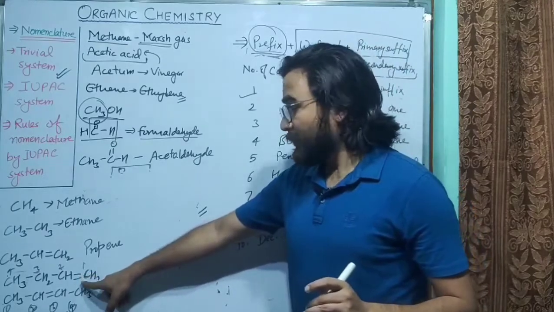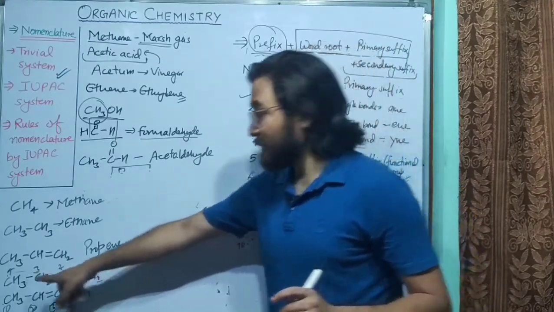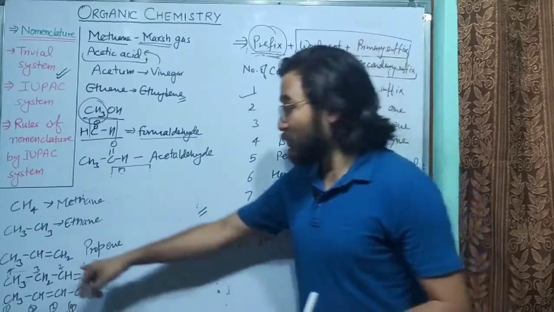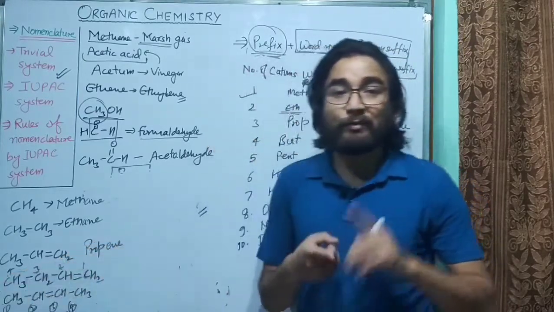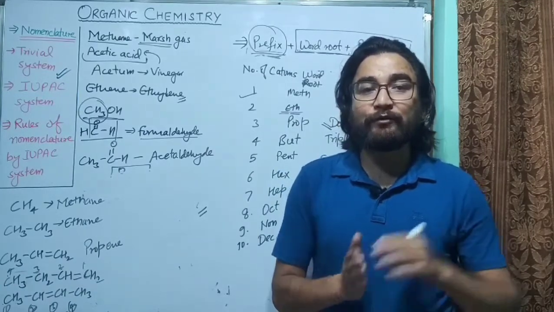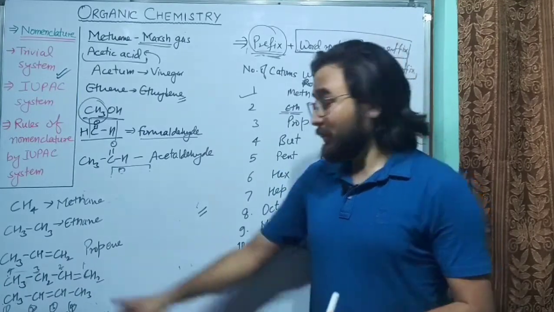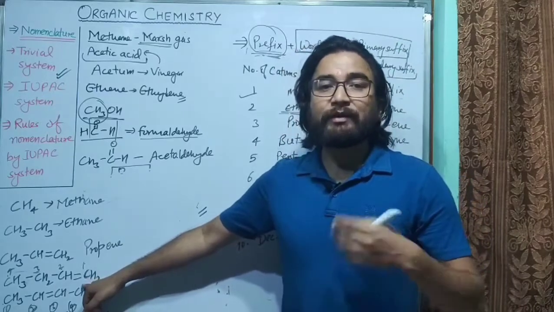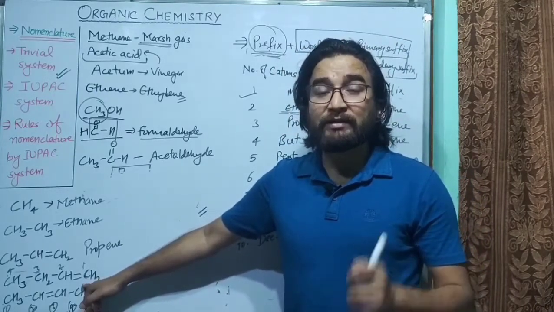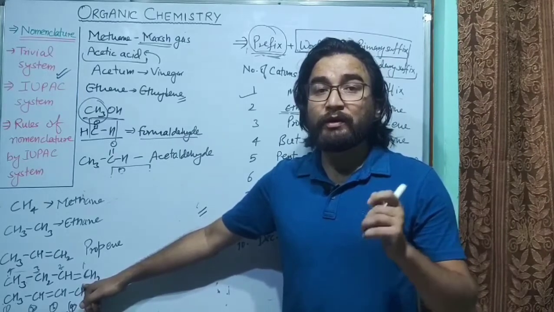So from this side, this is the first, and from this side, this is the third and fourth carbon atom. So we don't have to count from that side. That will be wrong. What is the right way of counting? The counting should be done from the side from where the carbon atom which is forming the double or triple bond, or the carbon atom to which the functional group is attached, is lower in number.